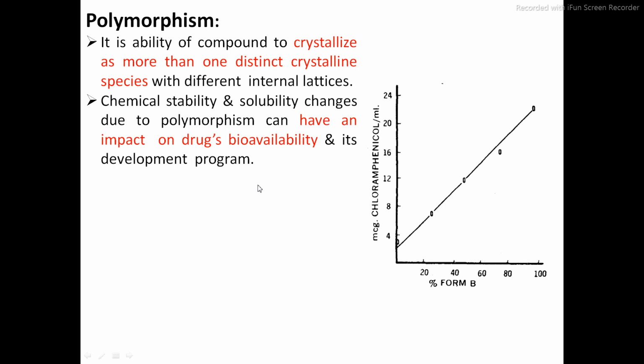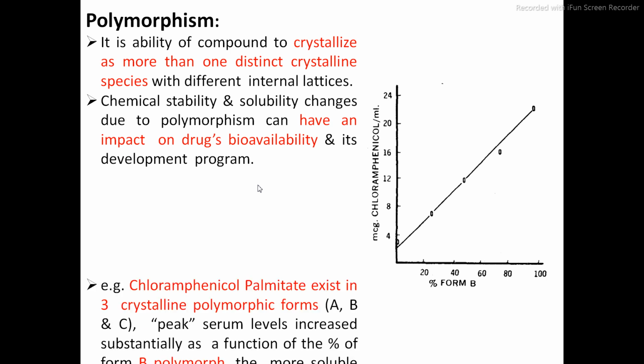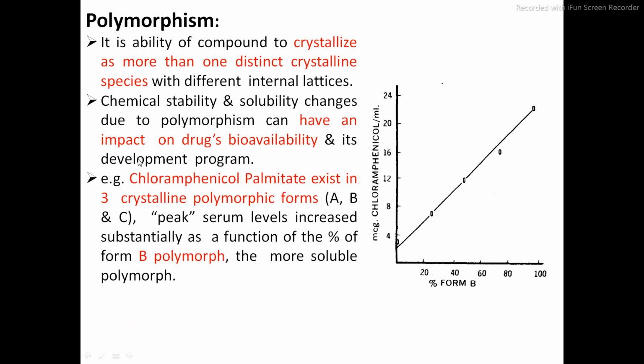How does this polymorphism affect the drug viability? Let us see, for example, chloramphenicol palmitate. This is an antibiotic mainly used in eye infections. Sometimes a person may be suffering from red eye infections, or chloramphenicol is used in various types of eye infections.